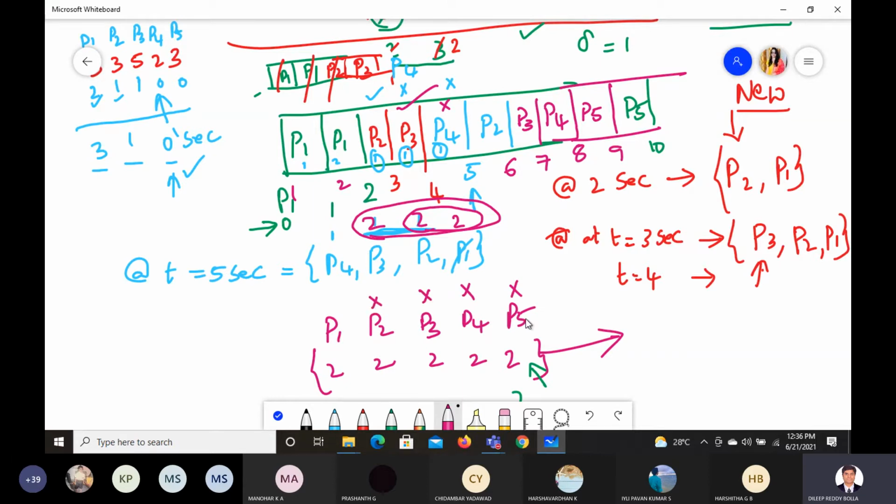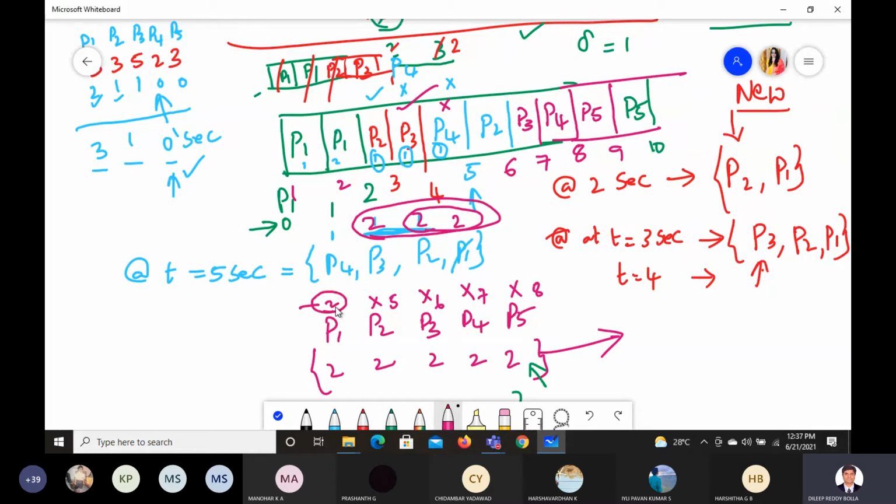Or else you check the time: P5 entered at 8, P4 entered at 7, P3 entered at 6, P2 entered at 5. So P1 has entered earliest. Check at 2. Now which one is least in that?